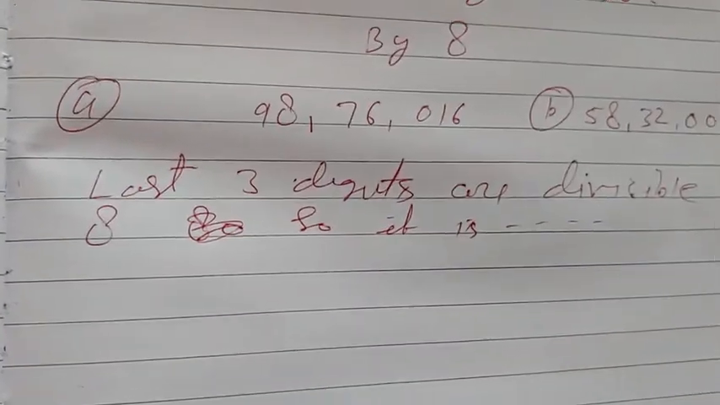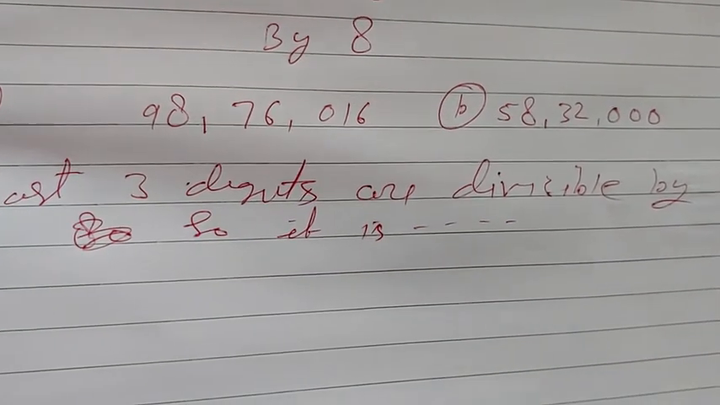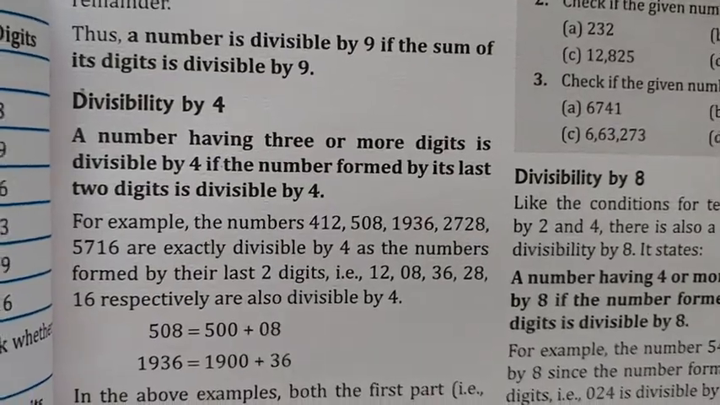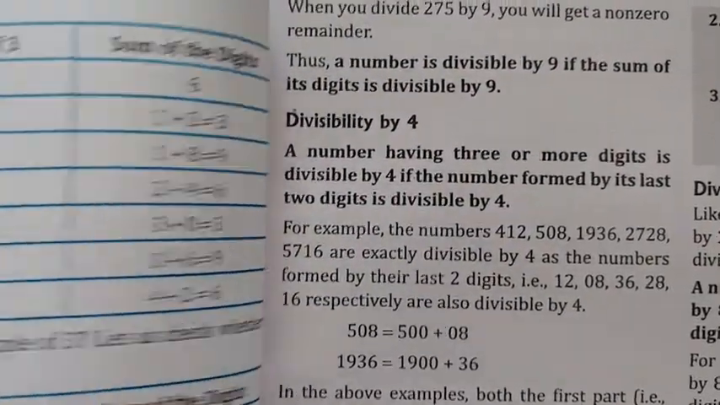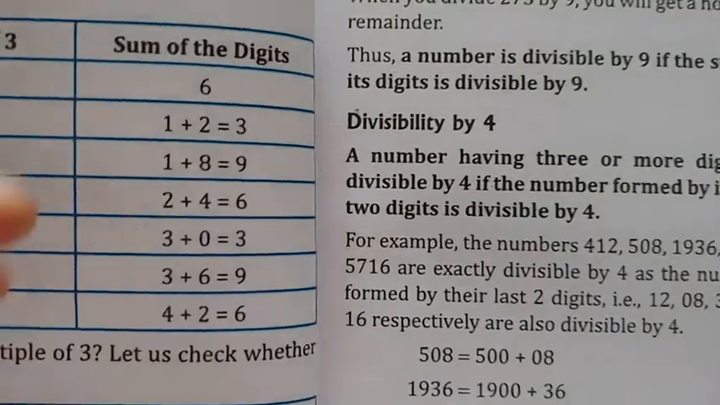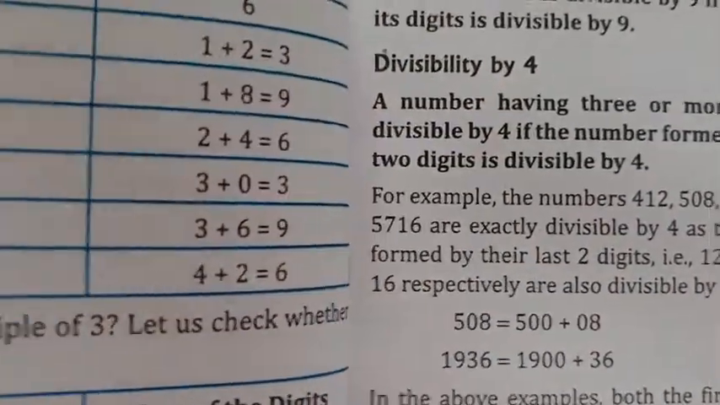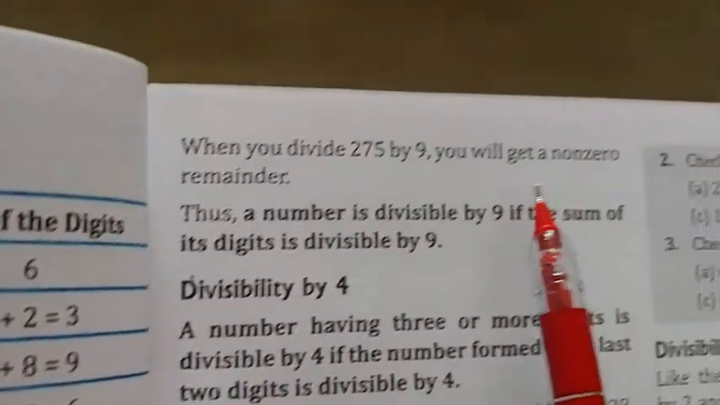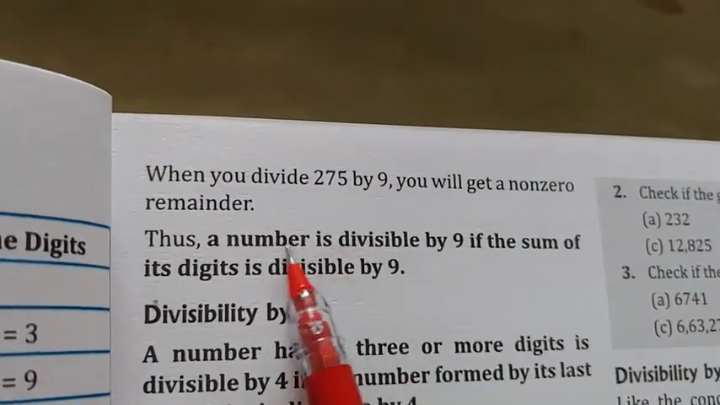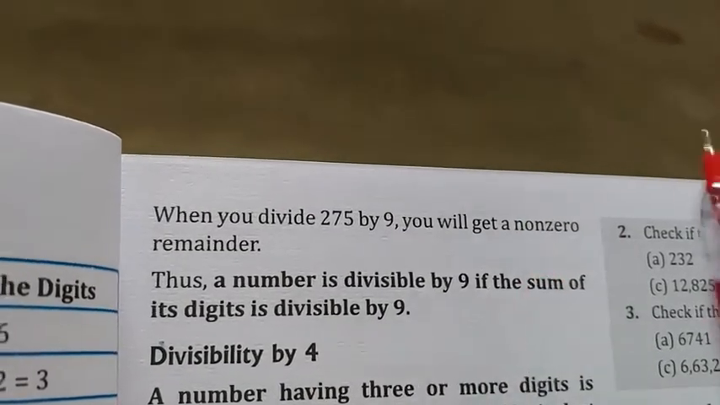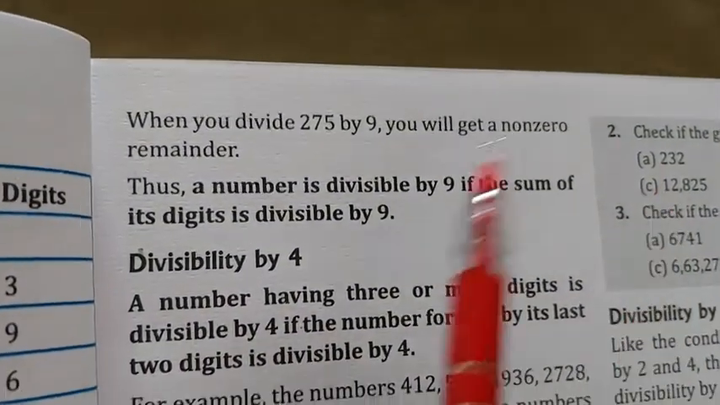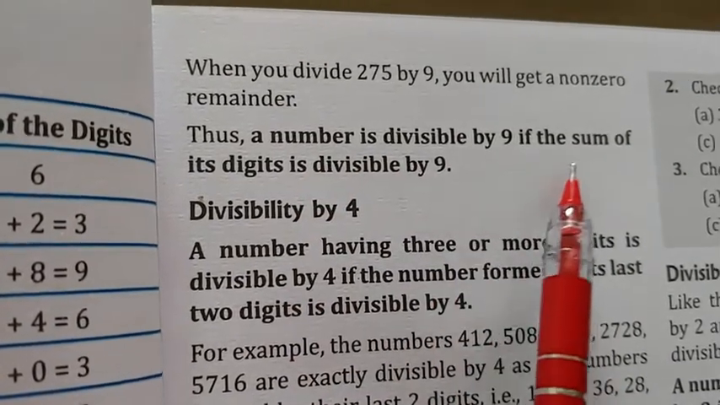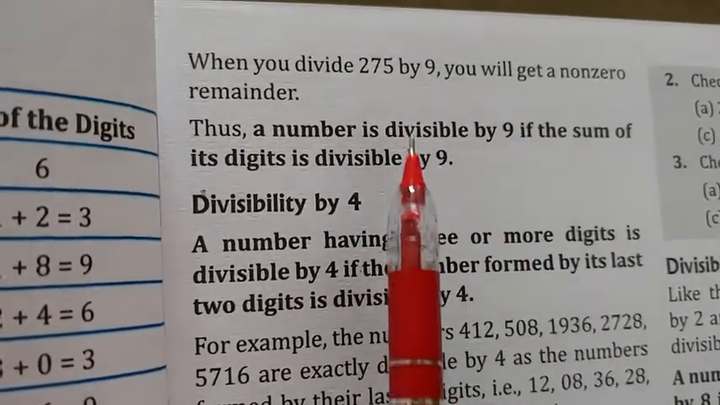Now next, see the divisibility by 9. It is quite similar to 3, because 9 is a multiple of 3. A number is divisible by 9 if the sum of its digits is divisible by 9. Similar is the case of 3: if the sum of its digits is divisible by 3, then that number is also divisible by 3. And here, if the sum of its digits is divisible by 9, then the whole number will be divisible by 9.